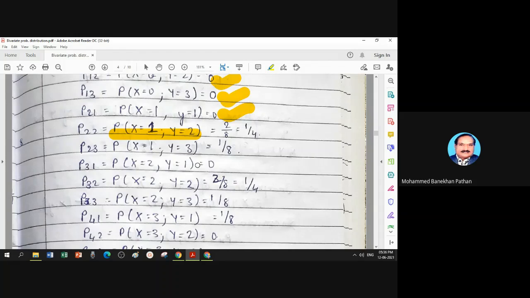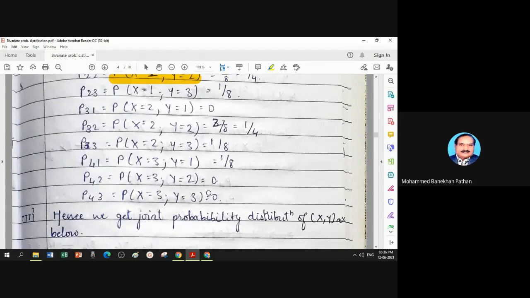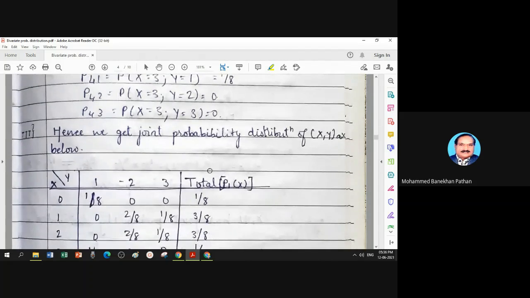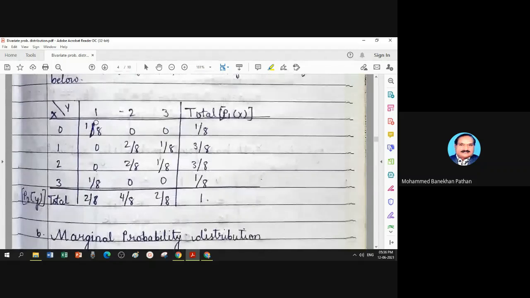In the same way, you try to understand all the probability calculations, put these values in the bivariate table. X 1, 2, 3, this is not minus, forgot it. 0, 1, 2, 3. If I make a total in front of x, this is the marginal of x. The values of x with corresponding probability is the marginal distribution of x.